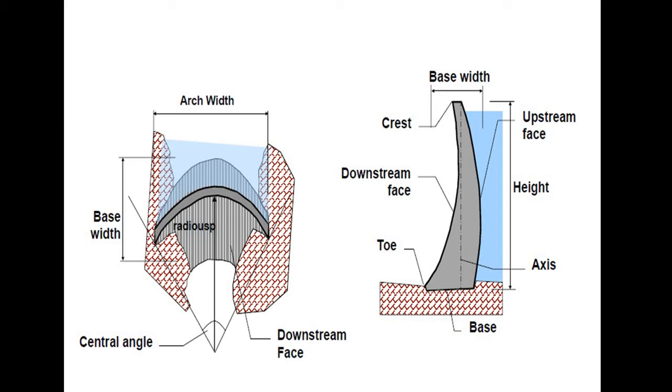It is a double curvature arch dam. That total width is known as the base width. In the second figure, you can easily identify the base width marked at the top. You can see the base, toe, axis, downstream face and upstream face.